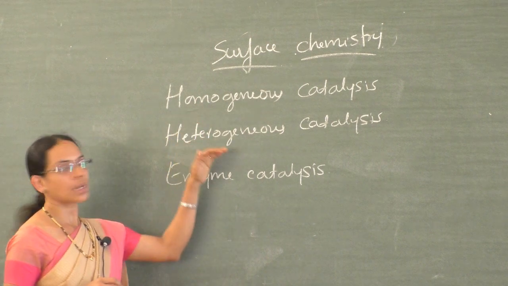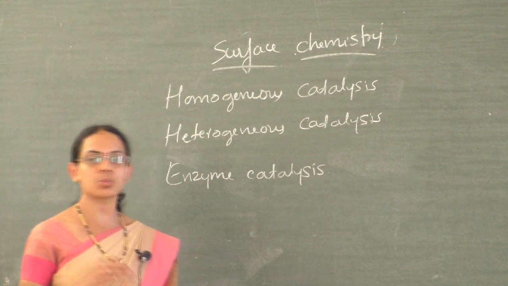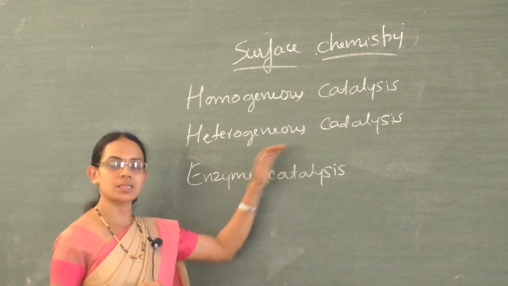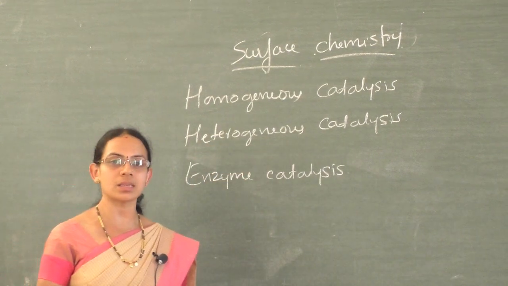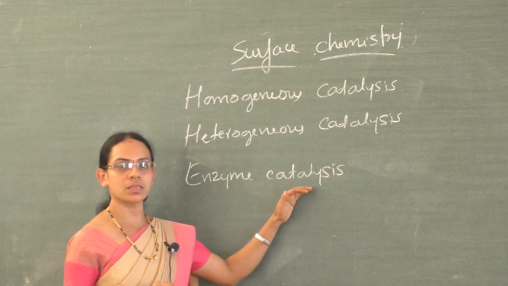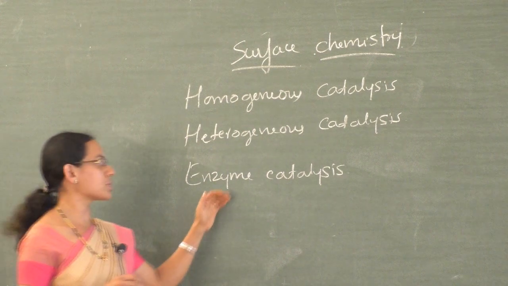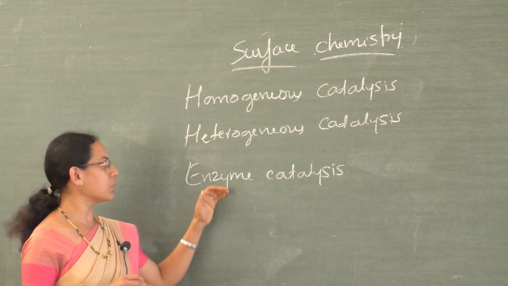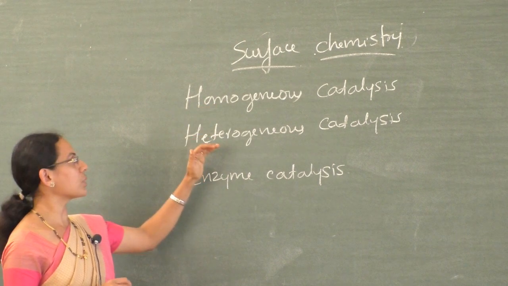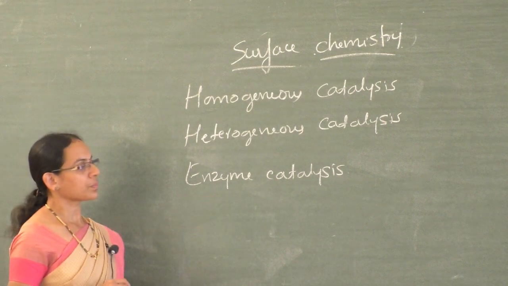A homogeneous catalysis is a reaction where the physical states of reactants, products and the catalyst are the same. In heterogeneous catalysis, the physical states of reactants and the catalyst are different. And enzyme catalysis is a special type of catalytic process where the reaction takes place in plants and animals in the presence of an enzyme. So study the definition for each and remember at least one example for each.